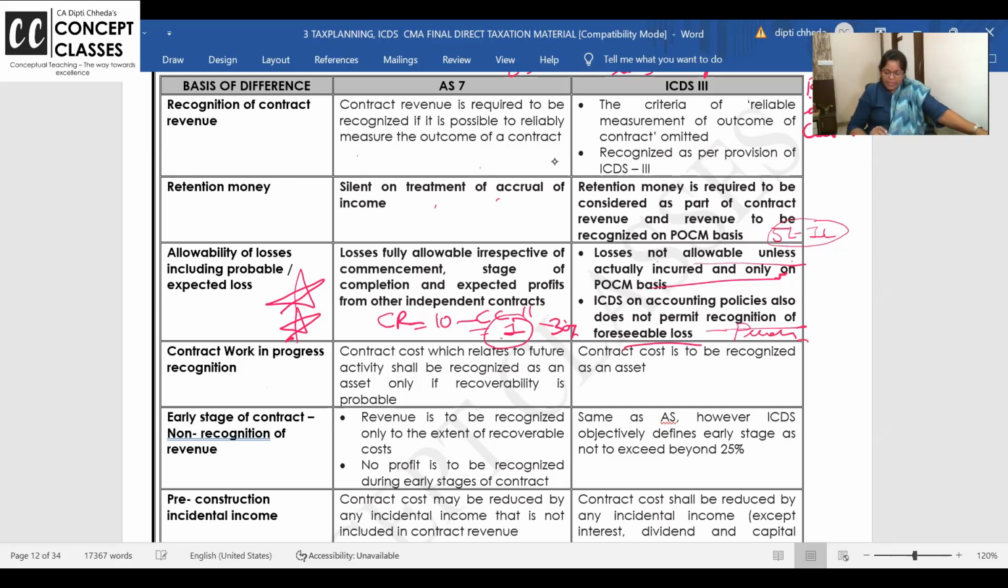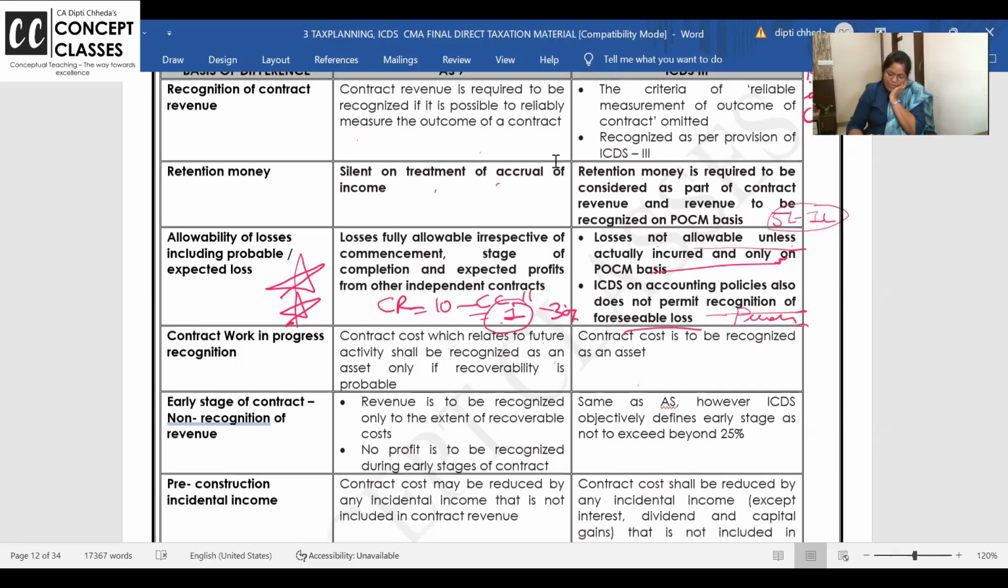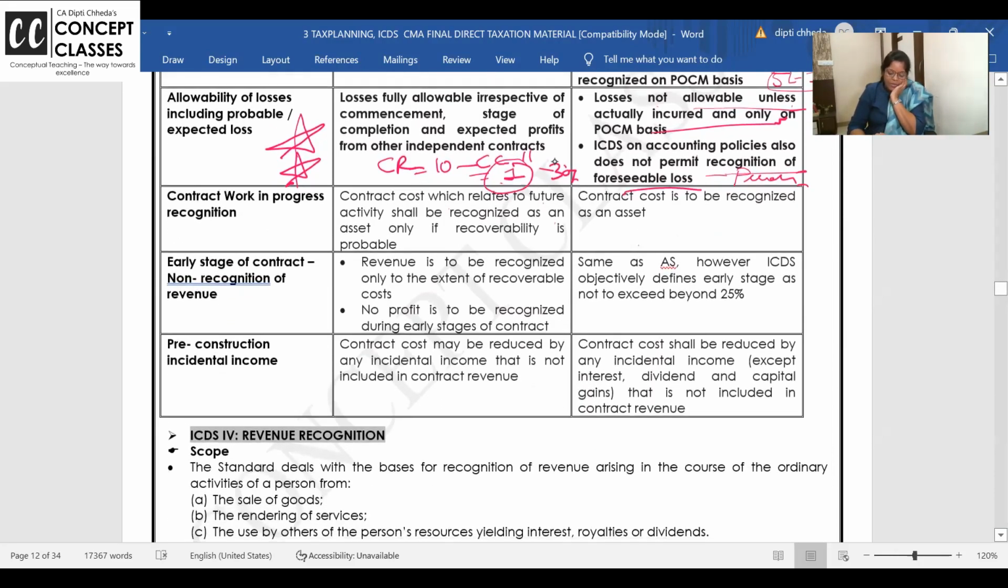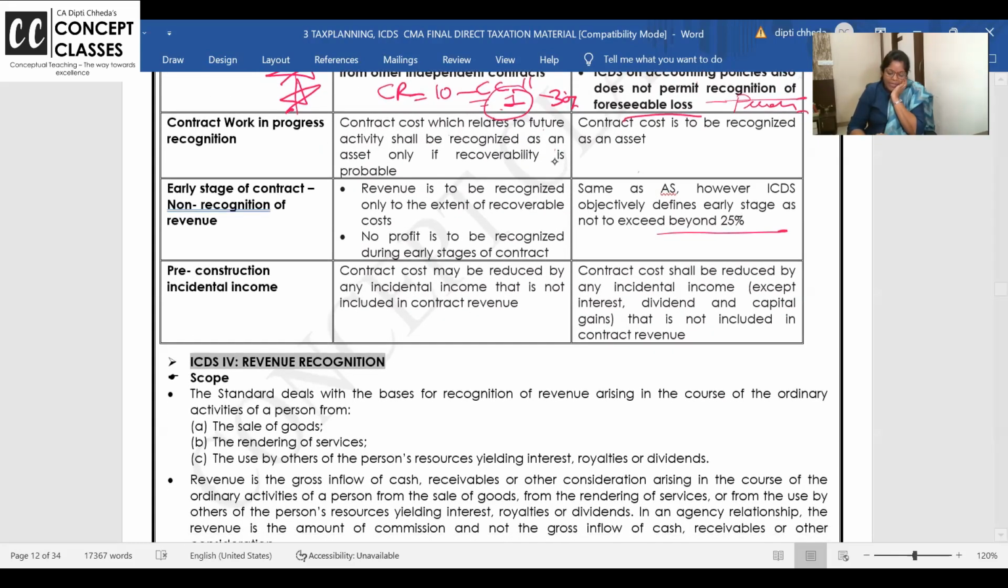Contract work in progress. Contract cost which relates to future activity shall be recognized as an asset only if recoverability is probable. Contract cost is to be recognized as an asset. Future cost. Income you will recognize on the stages. Early stage of recognition. Revenue is recognized only when it is recoverable. Same way here, 25% they have given. Pre-construction incidental income may be reduced